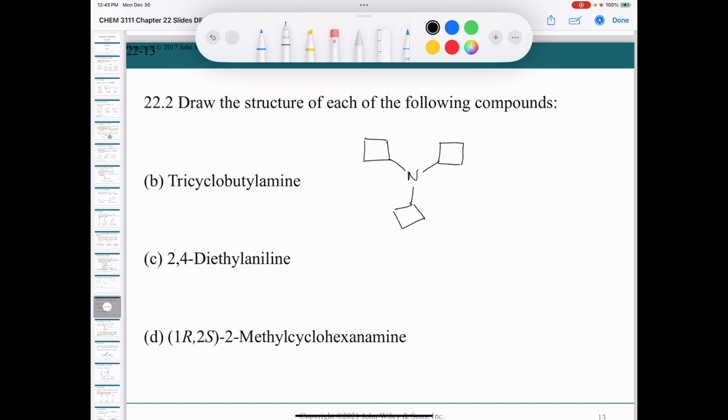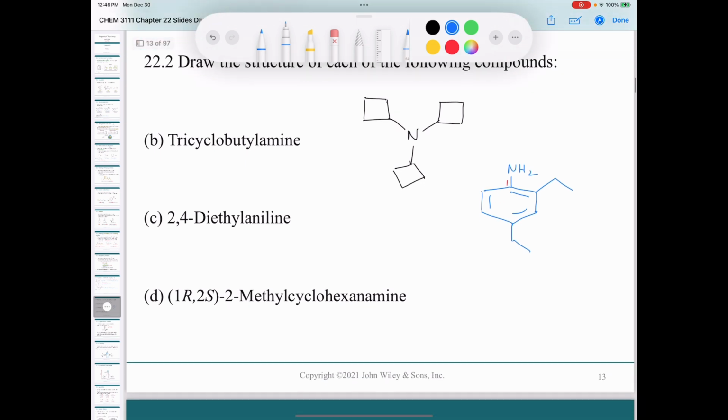The next one is 2,4-diethyl aniline. So we'll start out by drawing our aniline. There we go. So there's aniline. Remember, the carbon that has the nitrogen attached to it, that's carbon number 1. So we're going to go 1, 2 ethyl and 4 ethyl, like that. So there's 2,4-diethyl aniline.